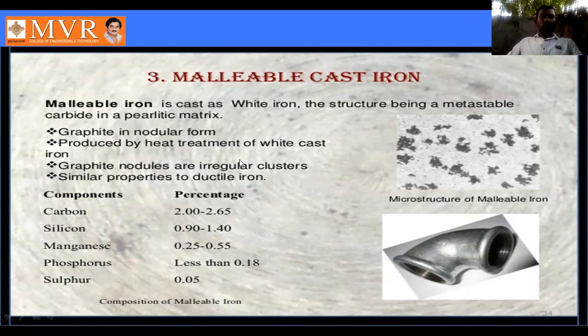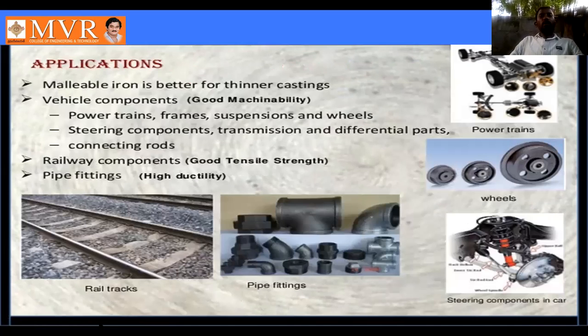Next we can see applications. Malleable iron is better for thinner castings; for thinner casting purposes it is the most suitable. Vehicle components are the best example, because of good machinability. Power trains, frames, suspensions, and wheels. These are the applications: steering components, transmission and different parts, connecting rods.